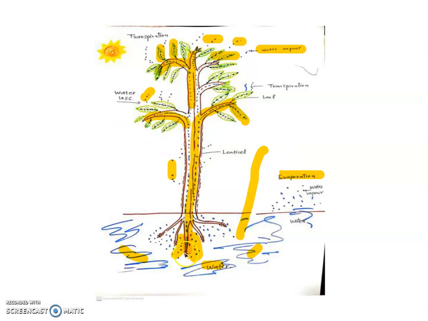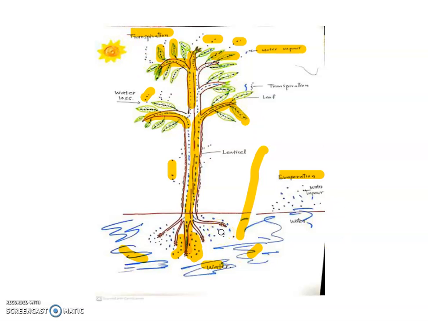So transpiration only takes place through the plant, while evaporation takes place in the soil, in the ocean, lake, pond, river, etc. Evaporation is a natural process we can observe anywhere in nature, and transpiration is only observed in plants.